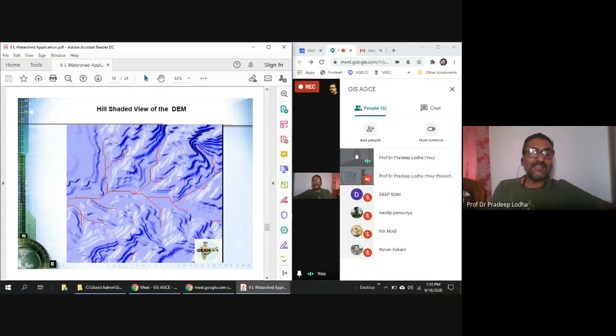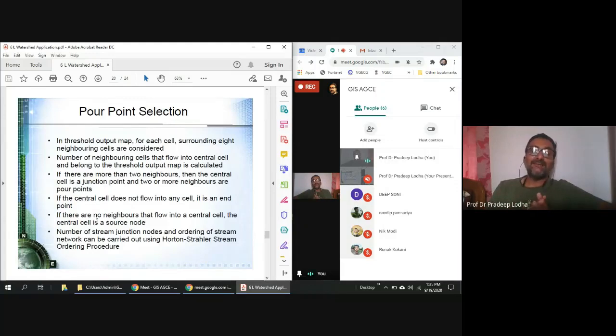So definitely this is a different drain going in the other direction. If I select this point, it is not contributing. So these all would be selected and created. Pour point is nothing but a point of interest where we want to construct an infrastructure, a building, or a dam or a weir or anything else you want to create. This is how the different pour points and their selection are mentioned here, which I just explained. Just a kind of theory, you could read it. I keep it for 30 seconds and then I will move to the next slide.